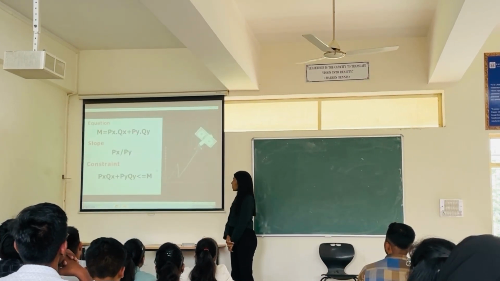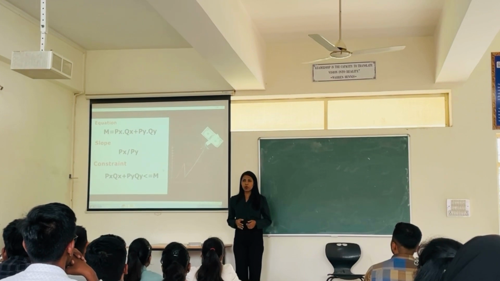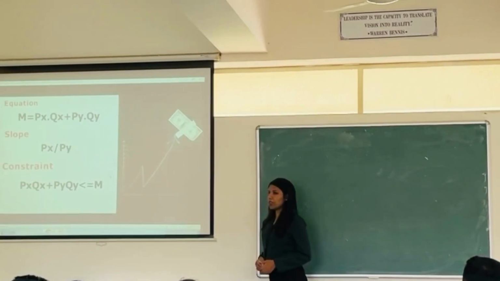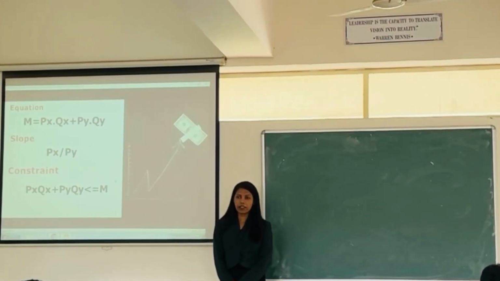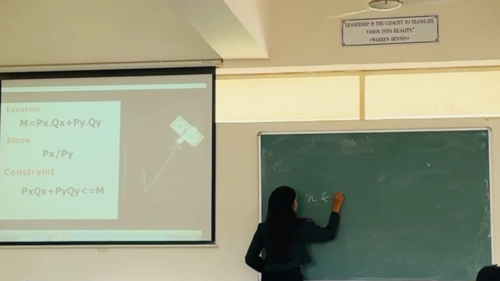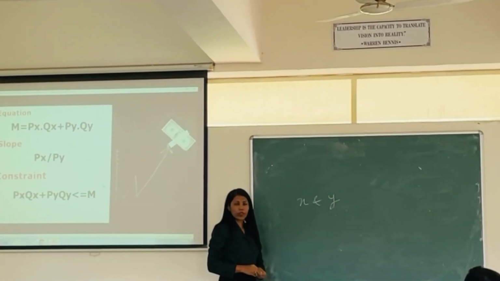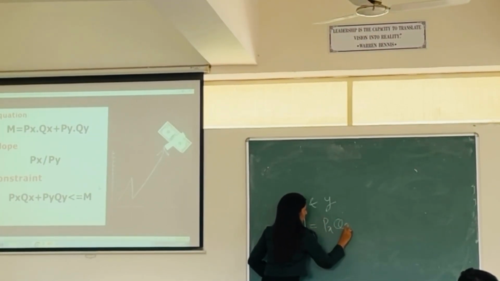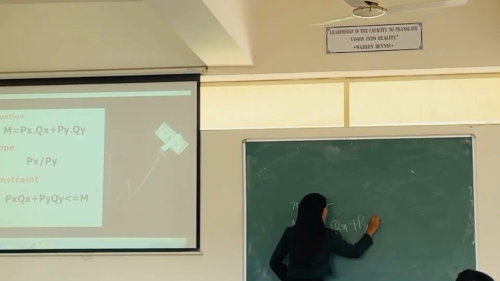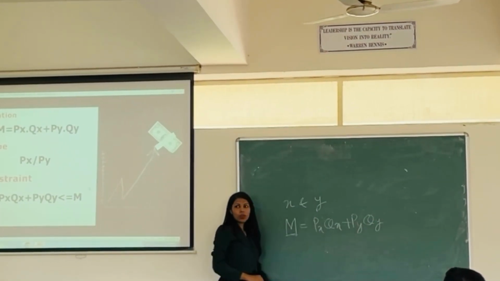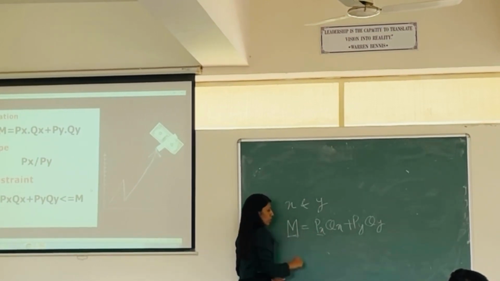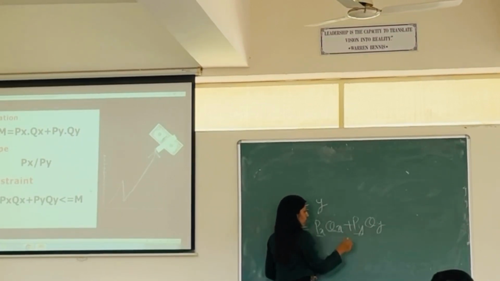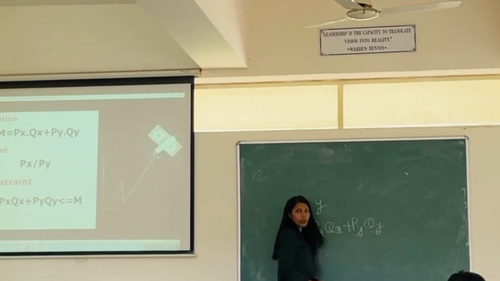Next. So now we will define what the budget line is and how we will write the equation of budget line. Suppose there are two things, x and y. Here I will write the equation of budget line. M equals Px Qx plus Py Qy. Here M equals money income. Px equals price of the first product and Qx equals quantity of first product. Py equals price of second product and Qy equals quantity of second product.